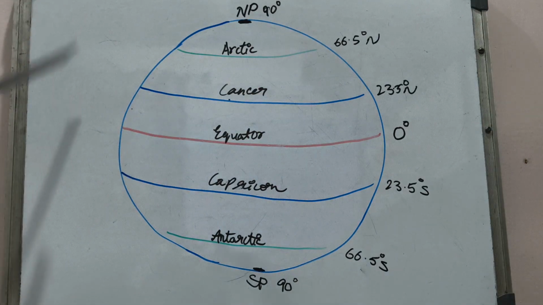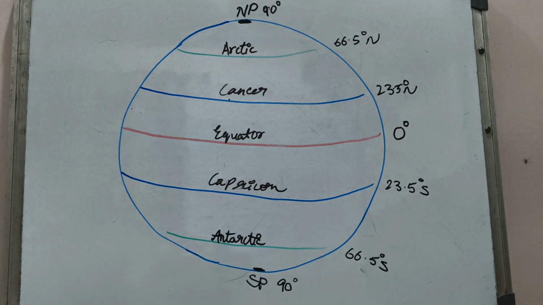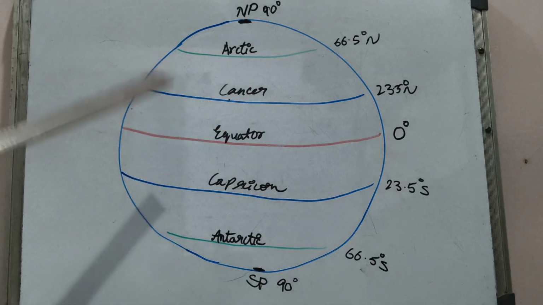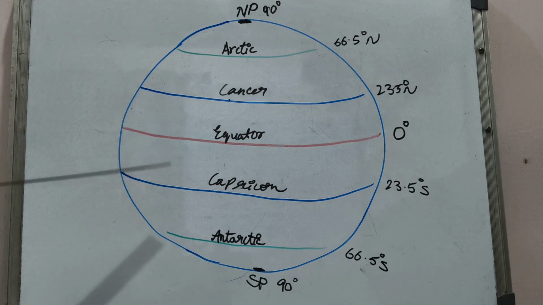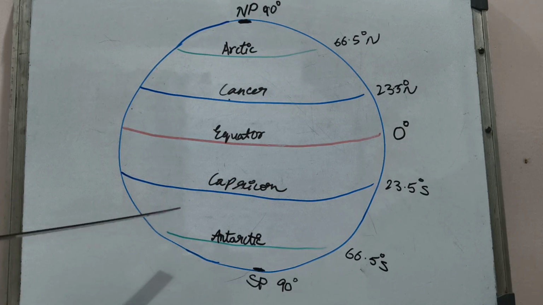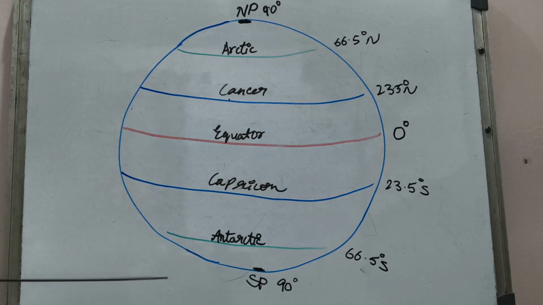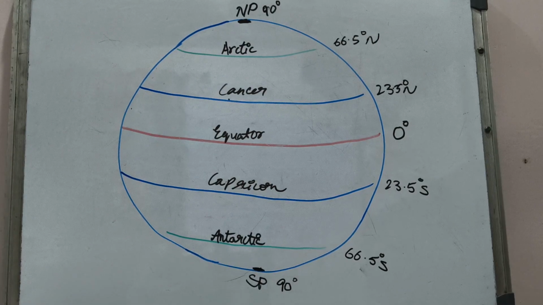Above that we have the Arctic Circle at 66.5 degrees north, and above that the North Pole at 90 degrees. Below the equator we can see the Tropic of Capricorn at 23.5 degrees south, and the Antarctic Circle at 66.5 degrees south. Down there we can see the South Pole at 90 degrees.